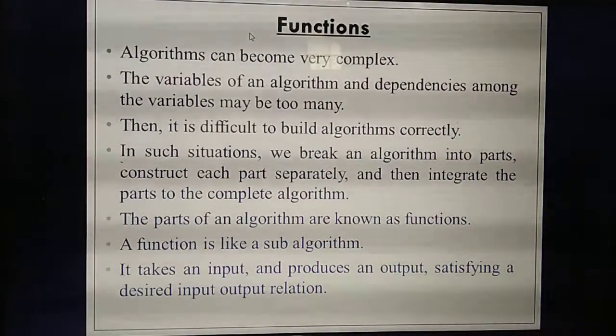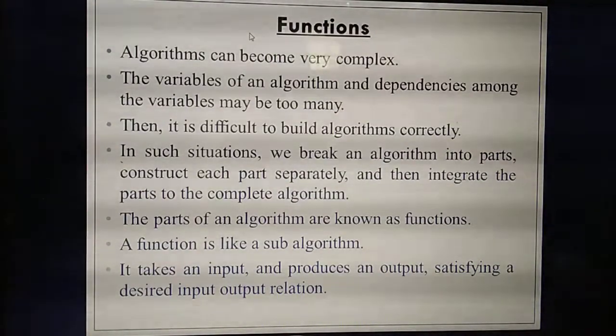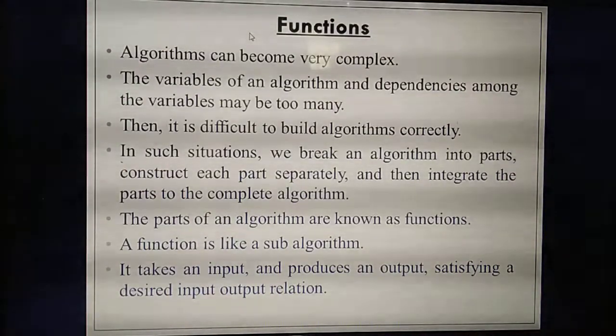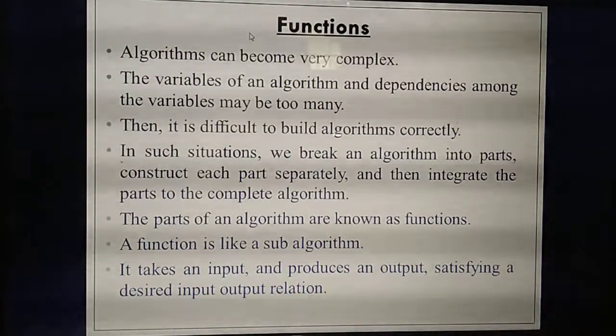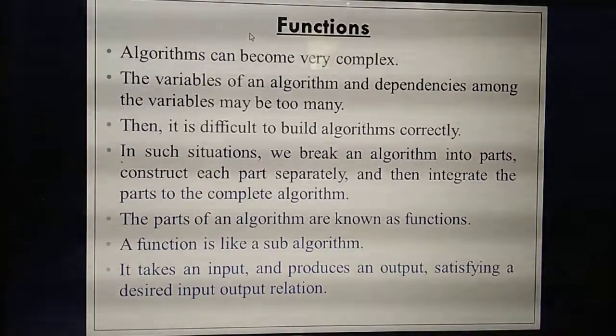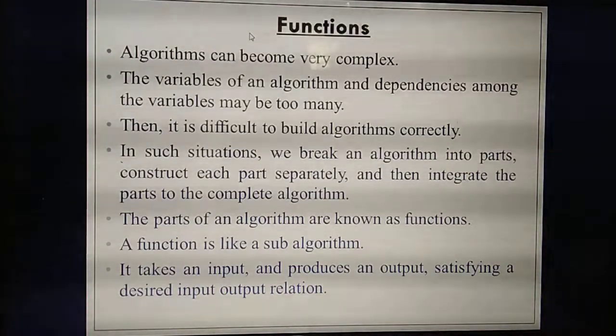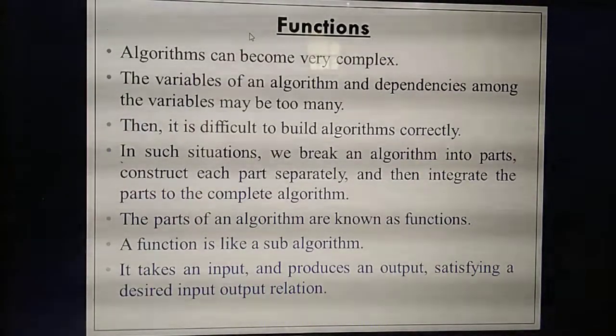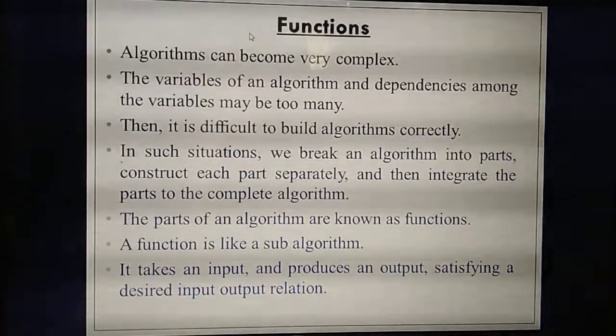One example I already said: for adding two numbers, how many variables do you need? 2. What are they? A and B. So A plus B you can add. Similarly, if you are going to add 100 numbers, how many variables do you need? 100 variables.